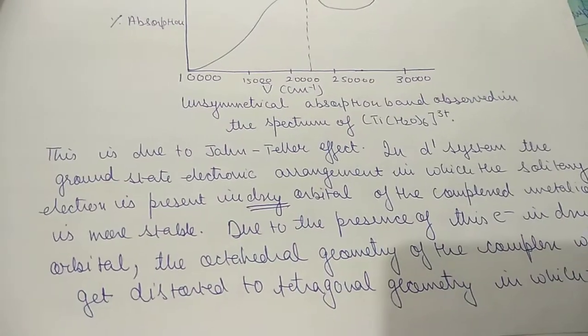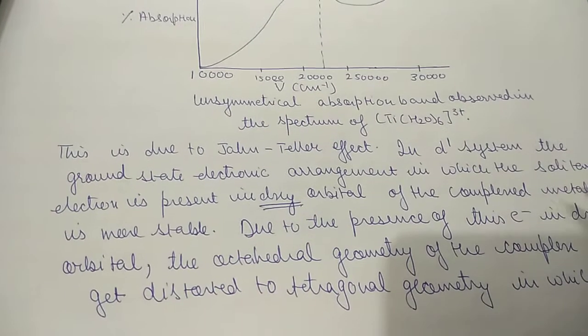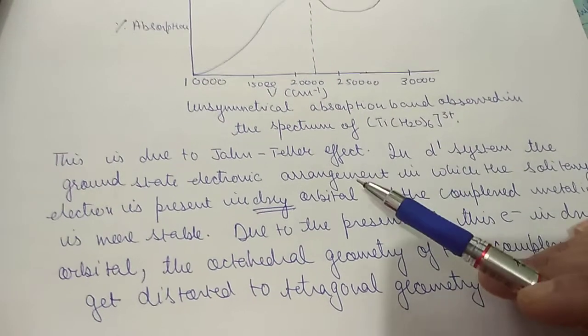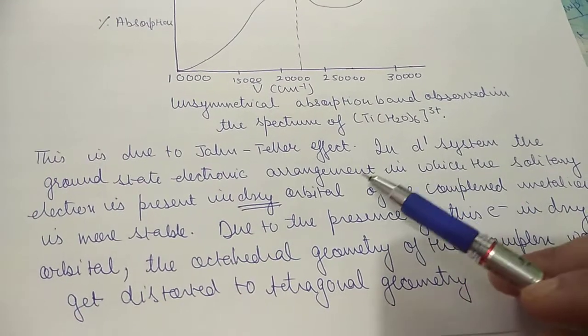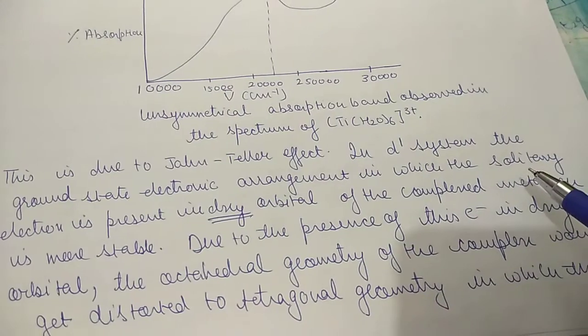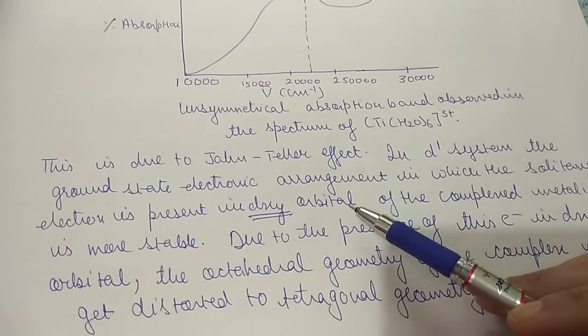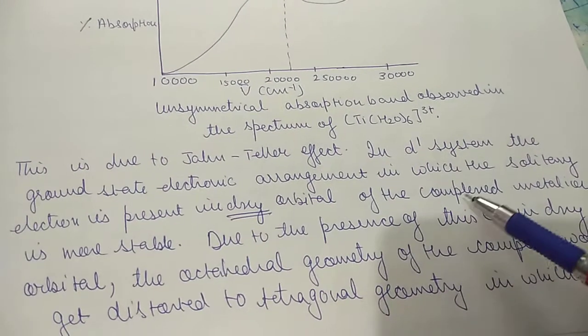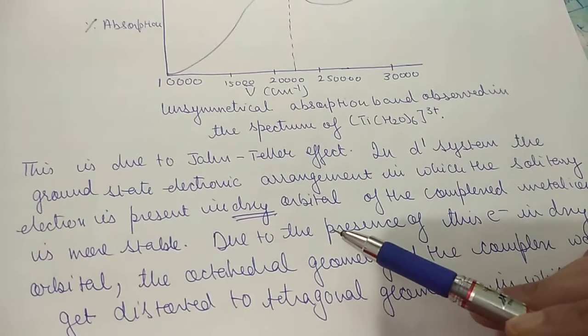We already discussed the Jahn Teller effect in the d1 system. The ground state electronic arrangement in the d1 system, in which the solitary electron is present in the dxy orbital of the complex metal ion, is more stable.